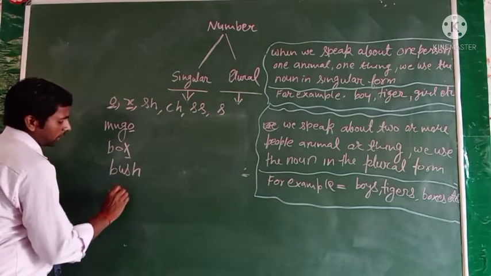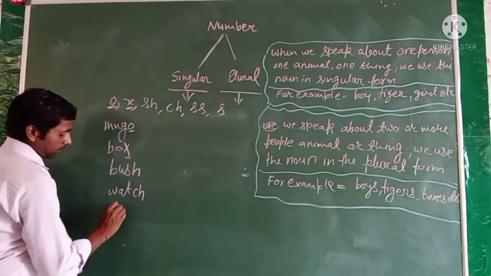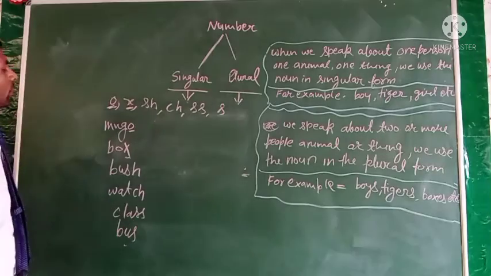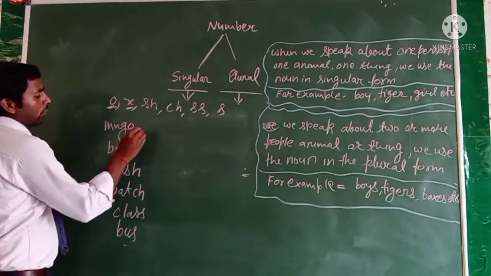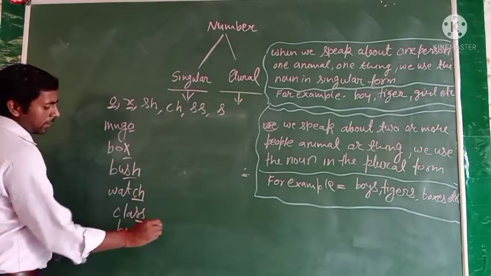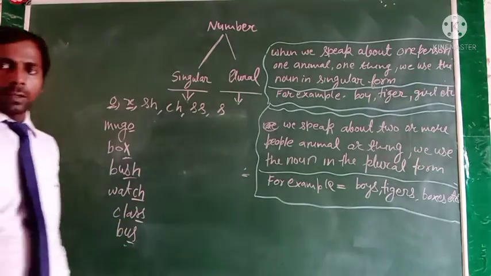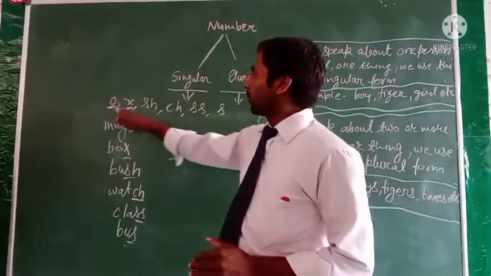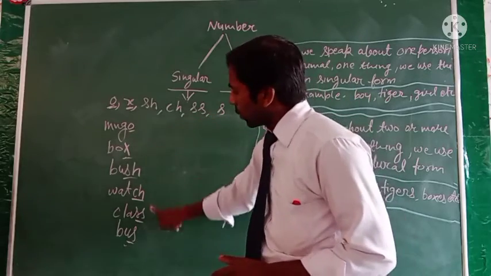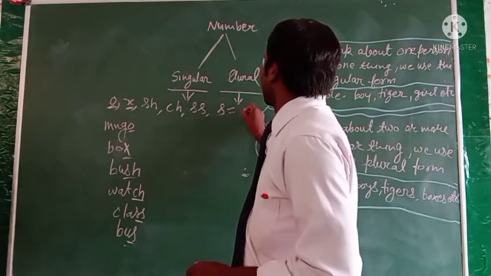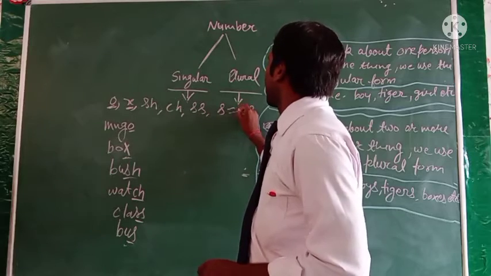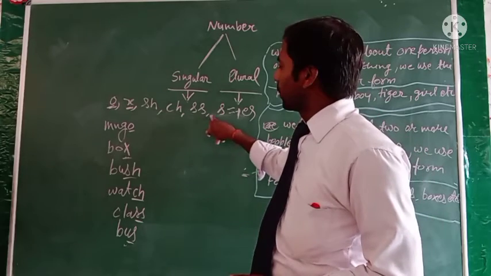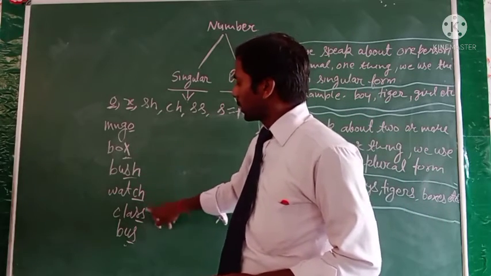Okay, watch, class, buzz. So you have to see here the o, x, sh, ch, double s, s. Okay, if the noun word has these letters of the alphabet at the end of the noun word, then we can add es. We can add es if the end of the word is o, x, s, h, c, h, double s, s.